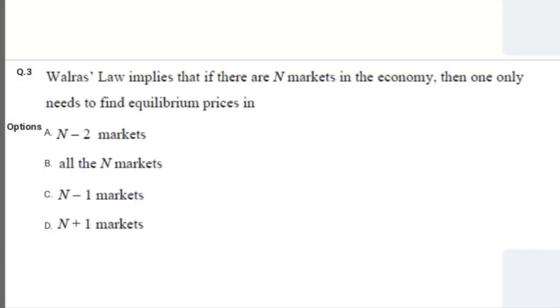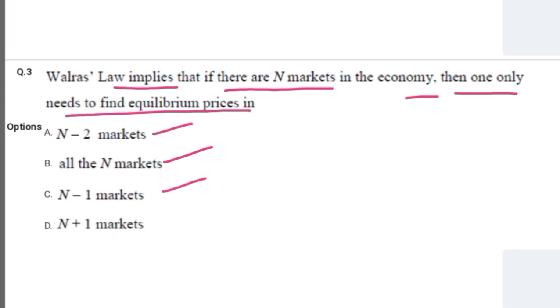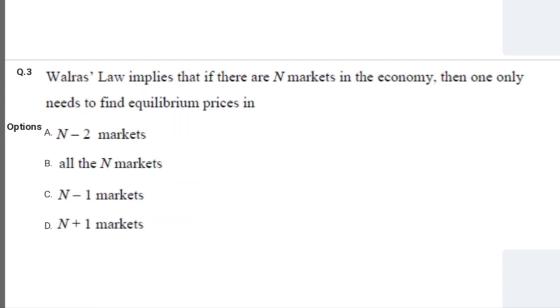Next question is, Walras law implies that if there are n markets in the economy, then one only needs to find equilibrium prices in. Options are n minus 2 markets, all n markets, n minus 1 markets, or n plus 1 markets. So the correct option, I guess, is n minus 1 markets.